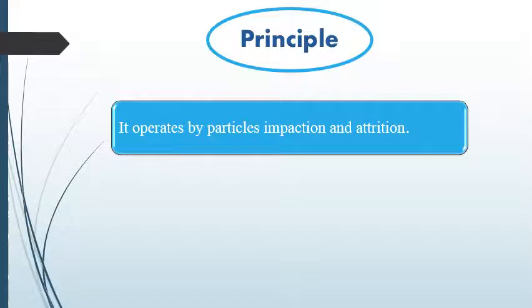Now what is attrition? When two particles strike each other, a force is generated and it is imparted to the other particle. With the help of this force, the particles are converted into smaller size, resulting in size reduction.